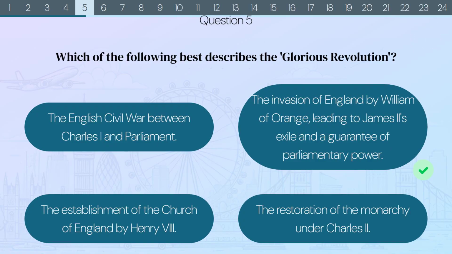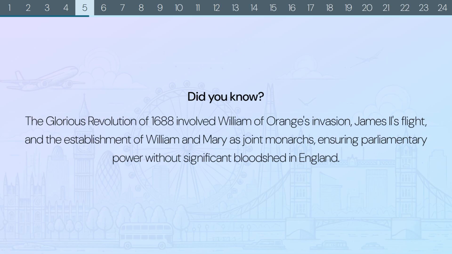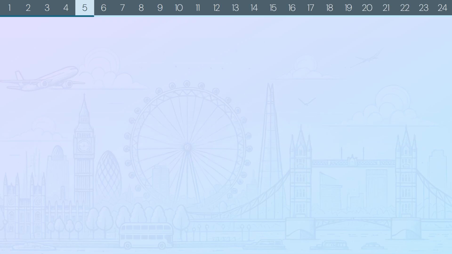The correct answer is the invasion of England by William of Orange, leading to James II's exile and a guarantee of parliamentary power. Did you know? The Glorious Revolution of 1688 involved William of Orange's invasion, James II's flight, and the establishment of William and Mary as joint monarchs, ensuring parliamentary power without significant bloodshed in England.